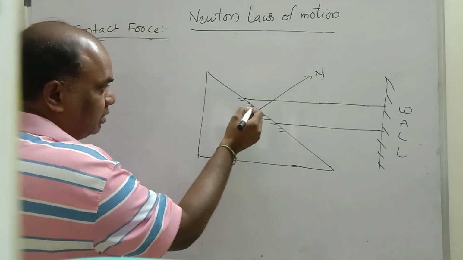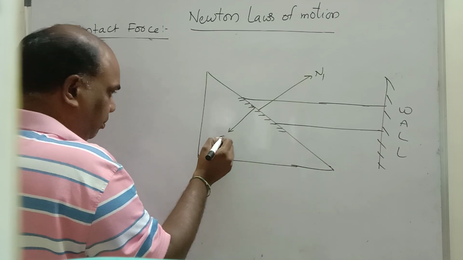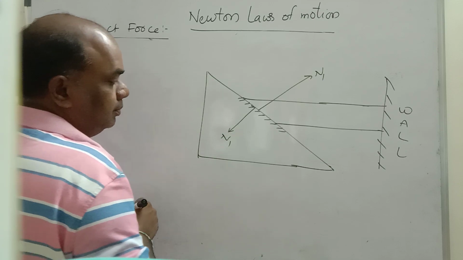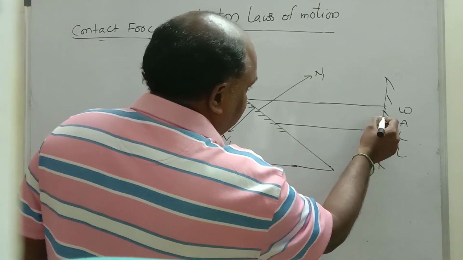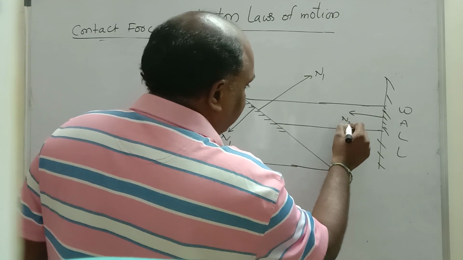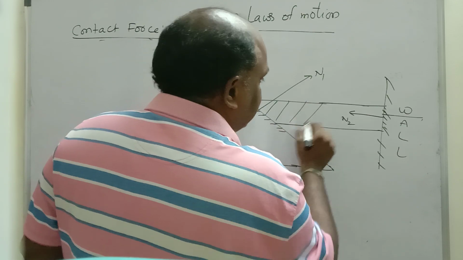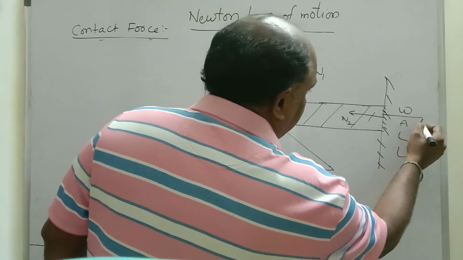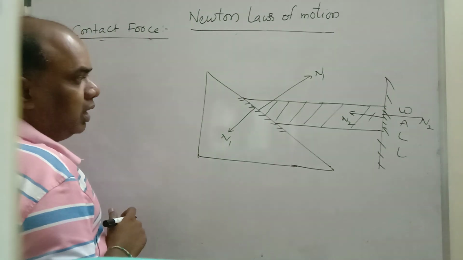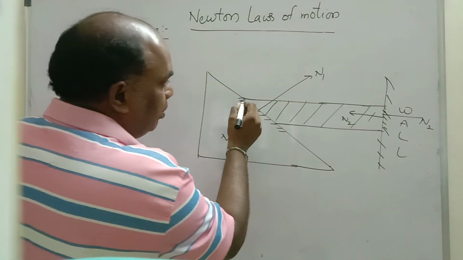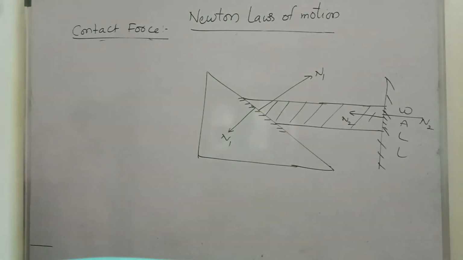Same normal acts by this body, perpendicular to this direction, n1. Now here these two are in contact. This is a contact surface. Normal 2 will be in this direction. This block also acts the same normal on this body. This is n2, n2 equal and opposite. Understand, children? These are two types of normals present on the body.